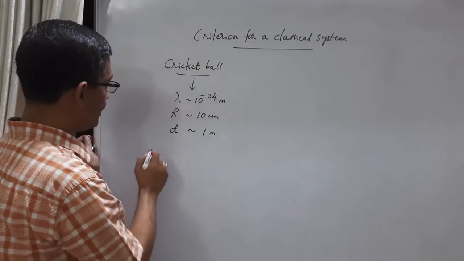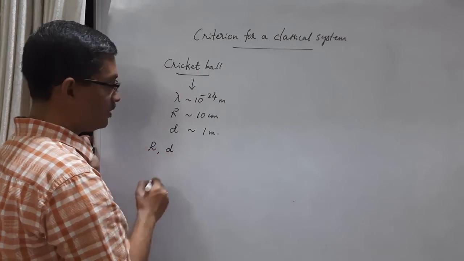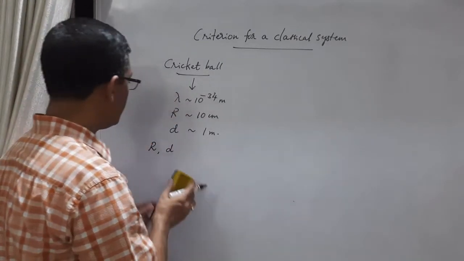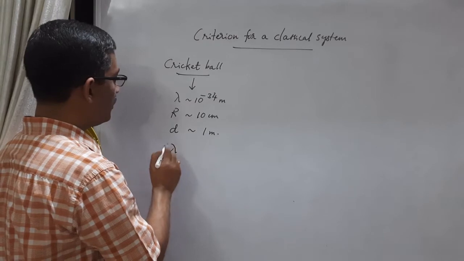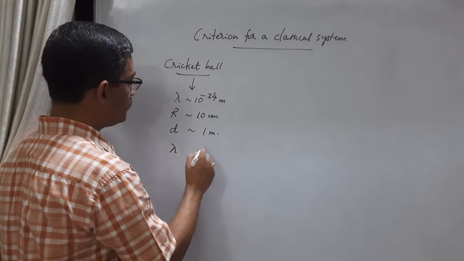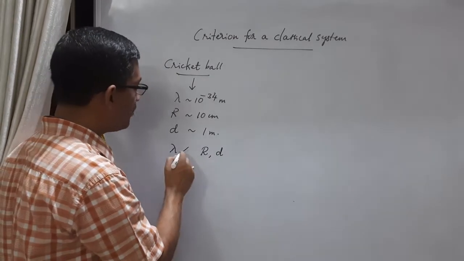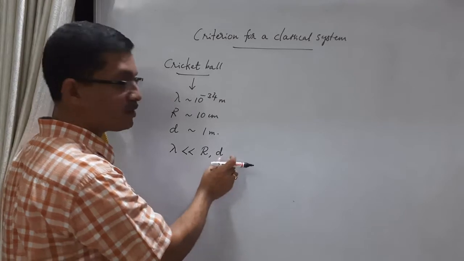So what we see is that if you compare lambda with the dimension of the cricket ball and the dimension of the environment in which it is moving, lambda is very small compared to the size of the ball and the dimension of the environment.